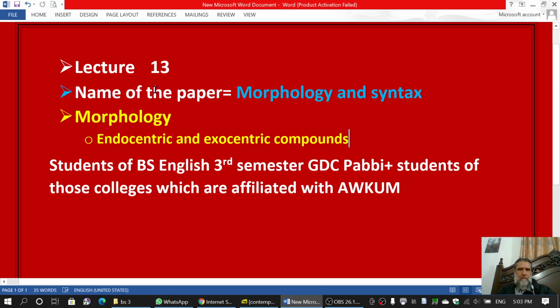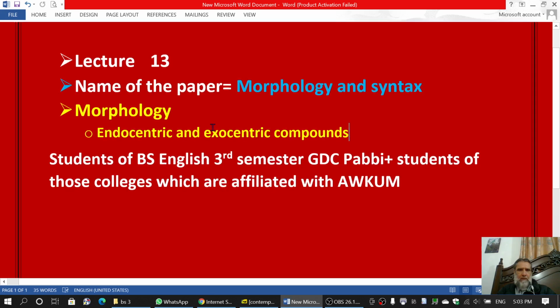Bismillah ar-Rahman ar-Rahim. This is lecture number 13. The name of the paper is Morphology and Syntax. The chapter is Morphology, and in Morphology, the subtopic is endocentric and exocentric compounds.